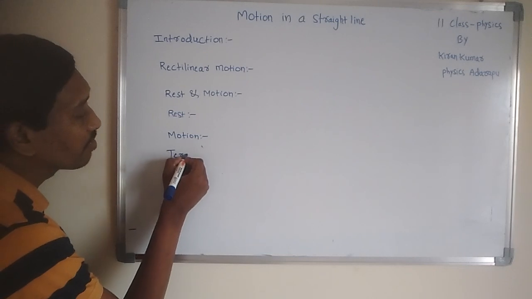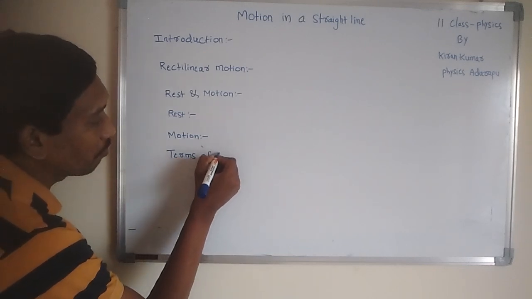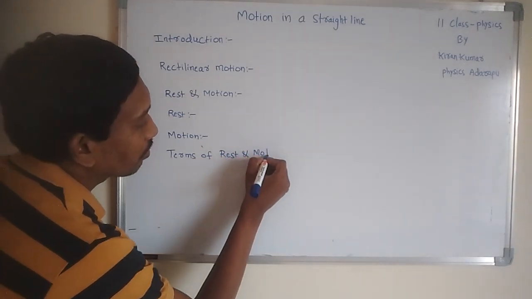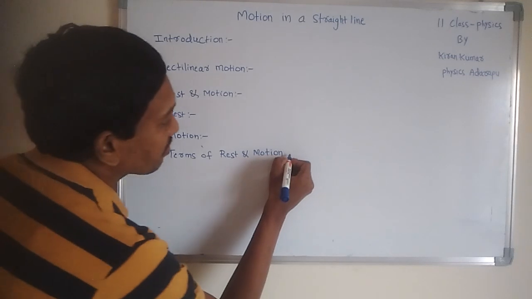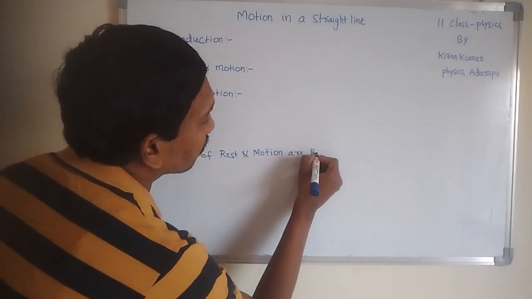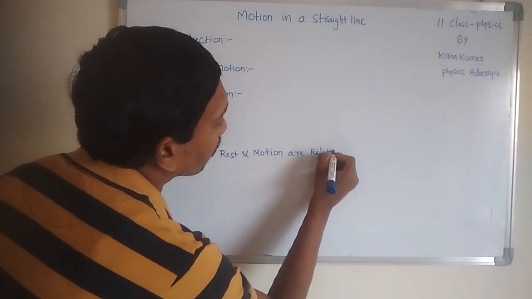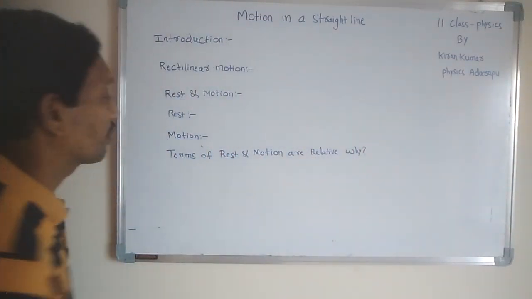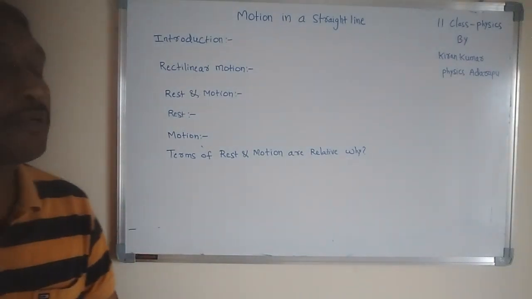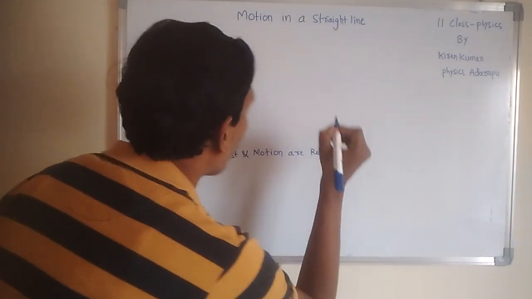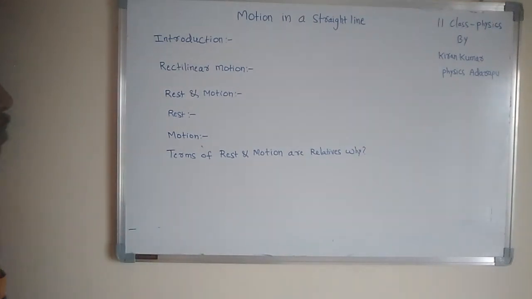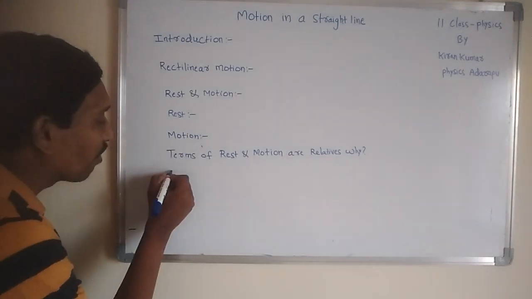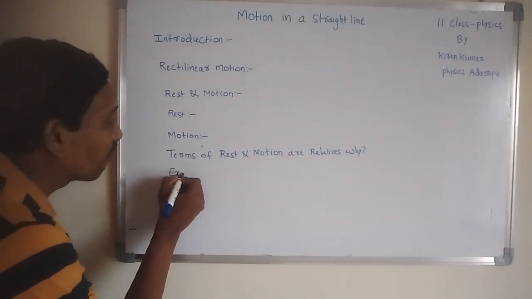Listen to me: the terms rest and motion are relatives. Sometimes you are asked why they are called relatives. The terms of rest and motion are relatives. Why are they called relatives here? It is understood by one example. I want to explain one example.